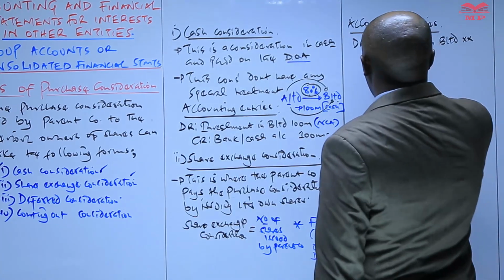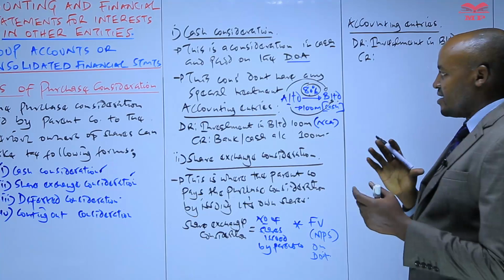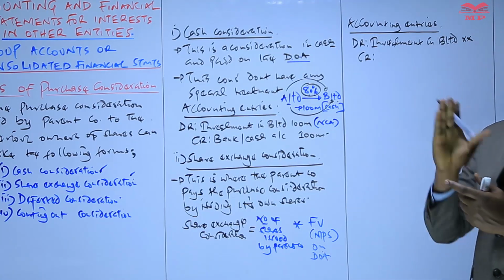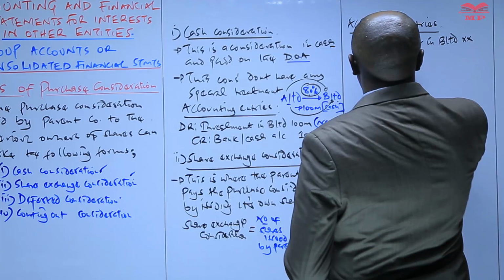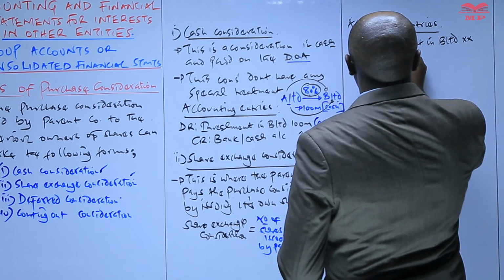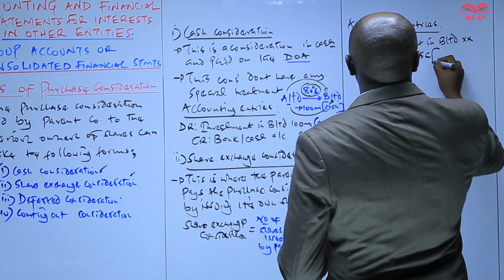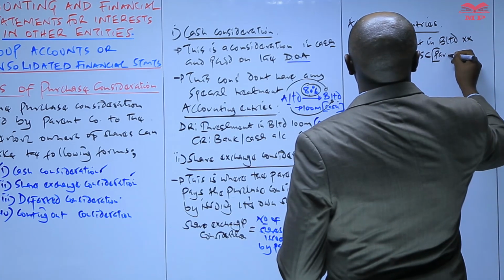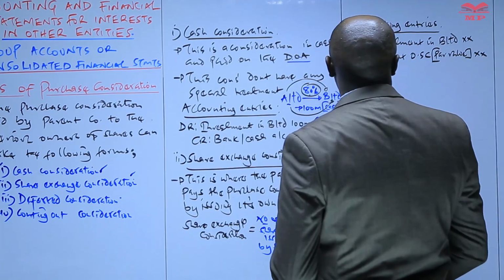And remember, the parent company paid the purchase consideration by issuing its own shares. So we credit the parent company's ordinary share capital, and the amount credited in this account is always based on the par value per share.